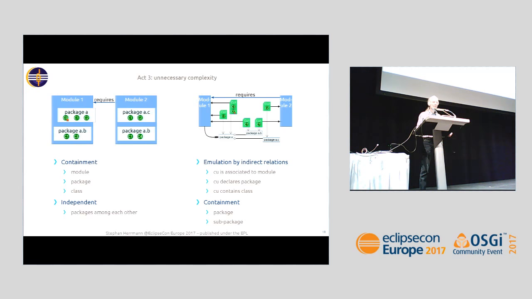By contrast, we see a new containment relationship on the right-hand side, which is quite funny, and it has been there all the time, so that's nothing newly introduced by Java 9. There's a containment relationship between packages. Why am I mentioning this? This relationship is of no semantic significance. So just forget about it. Packages have a name that happens to contain dots.